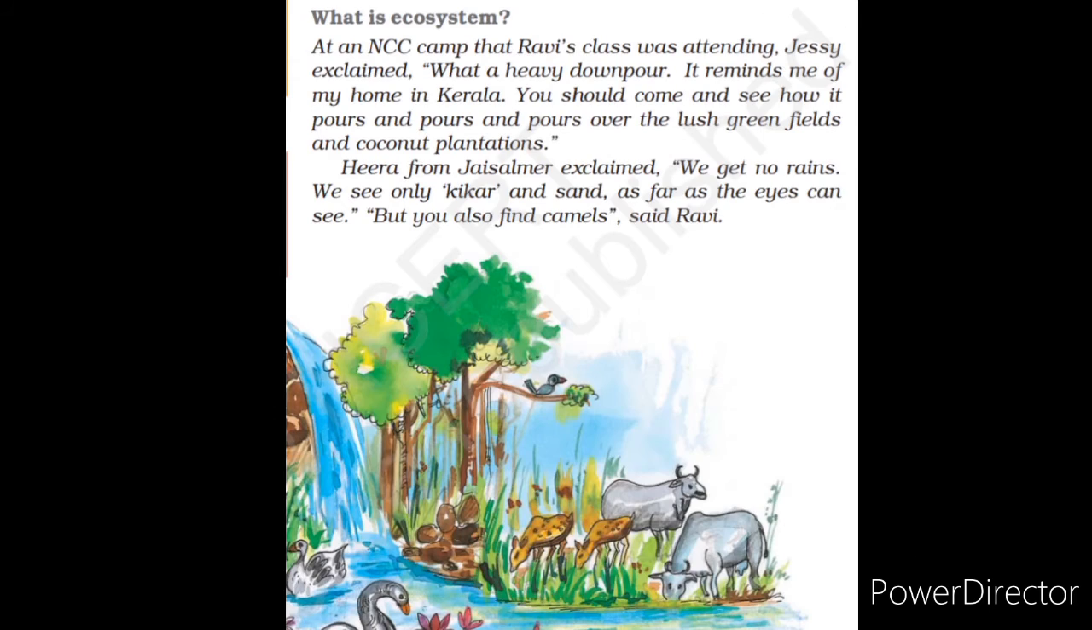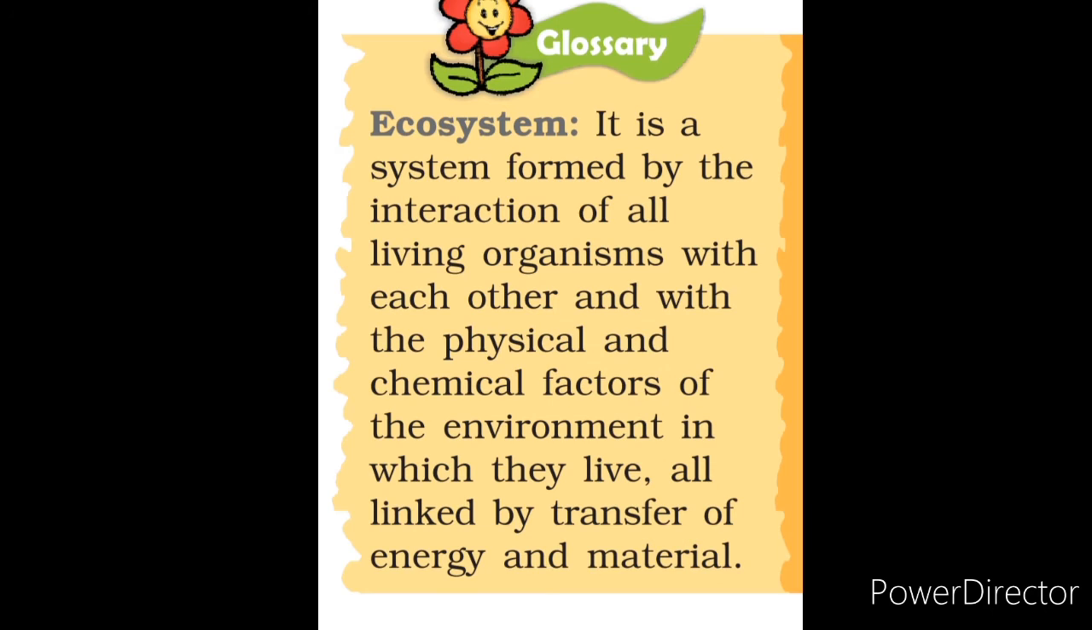So come to the next topic, ecosystem. What is ecosystem? Ecosystem is a system formed by the interaction of all living organisms with each other and with the physical and chemical factors of the environment in which they live, all linked by transfer of energy and material. In short, the relation or interdependency between living organisms, as well as the relation between the organisms and their surroundings, forms an ecosystem.